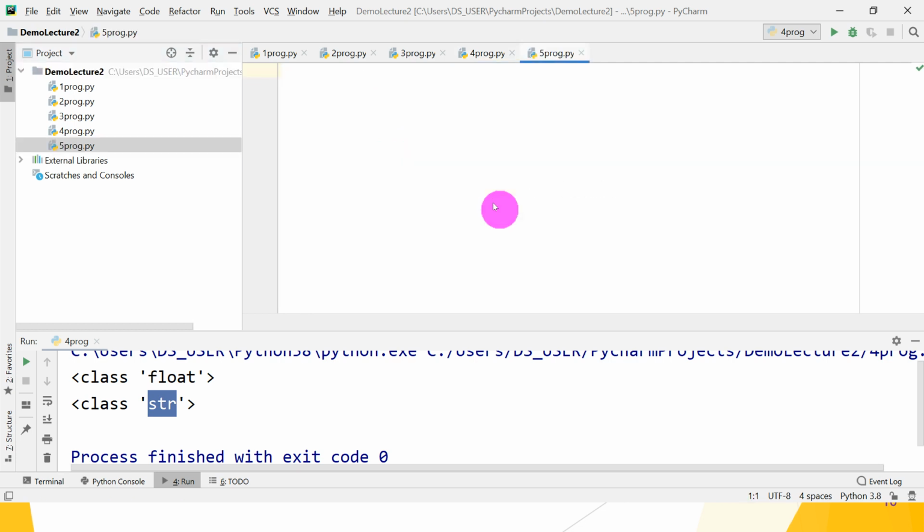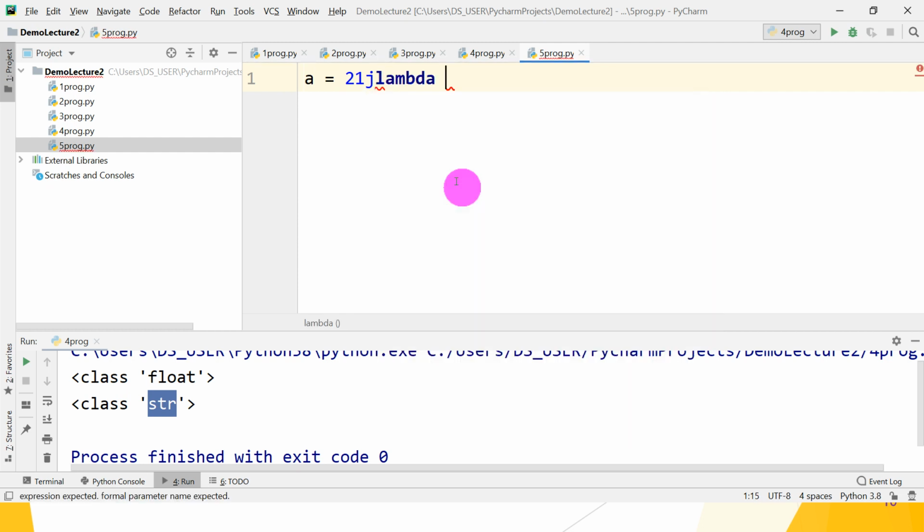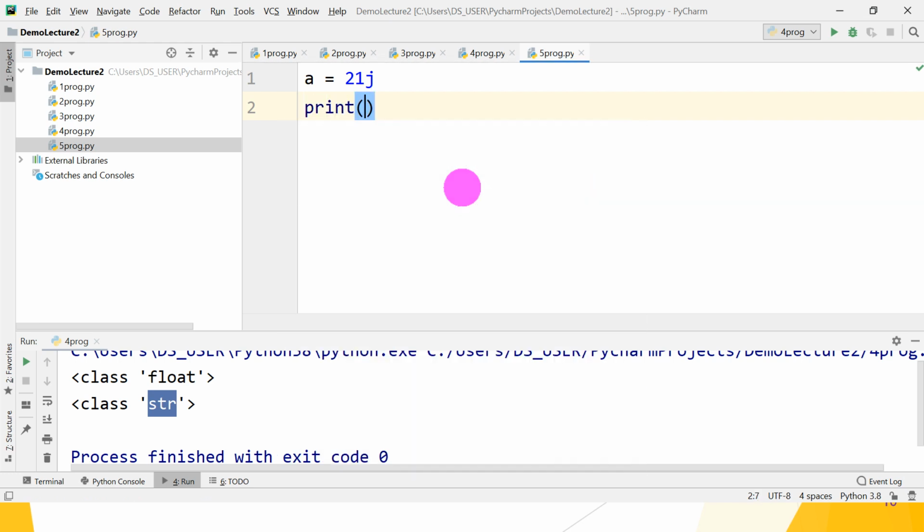After that, you can give any float number. Suppose you want an imaginary number, then 21j. Okay, j indicates an imaginary number. So print a, and check whether it works or not. Run it.